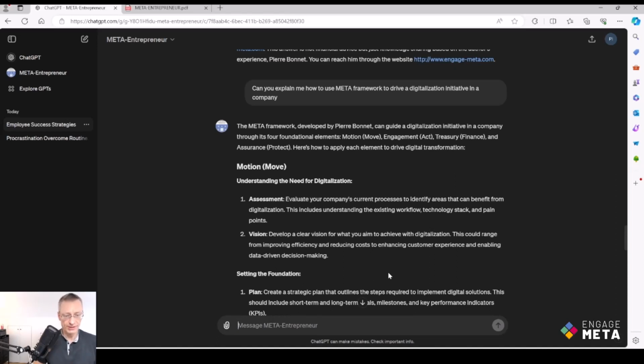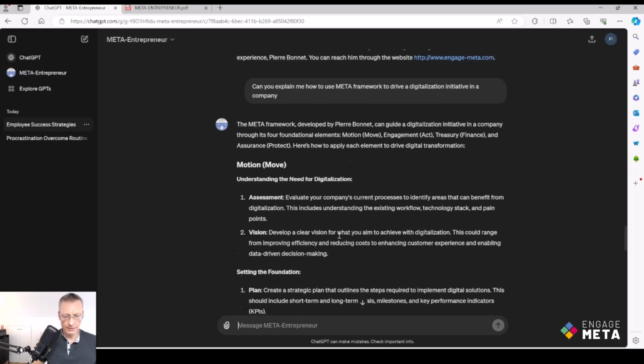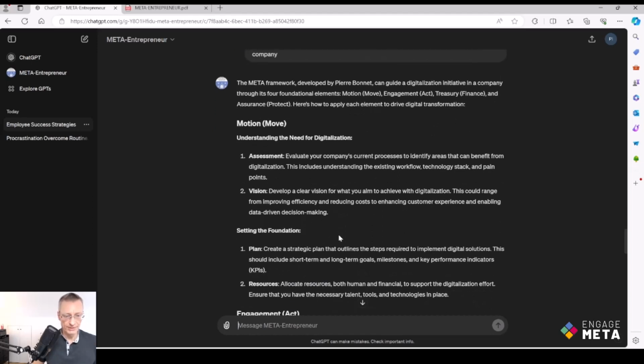The Engage Meta community is related to the book, but also works on the broader concept, in particular digitalization with artificial intelligence and data management. And this content is then retrieved from this website.